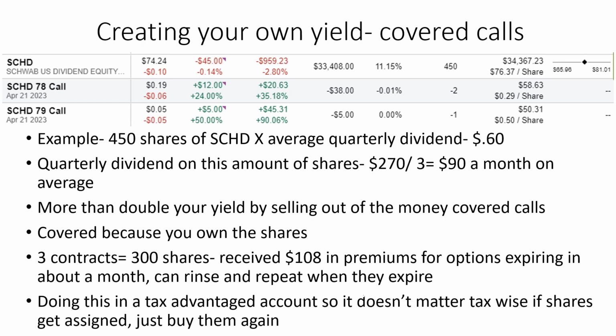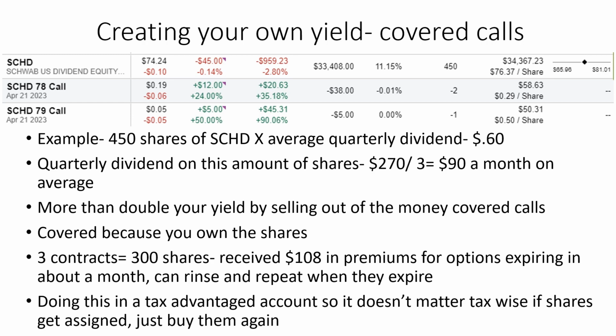You can more than double your yield by selling out of the money covered calls. They're considered covered calls because you actually own the shares that you're selling the options on. So the 3 contracts in this case that I've sold are 300 shares worth, so I still have 150 shares that are not covered. I received $108 in premiums for selling the 3 contracts. They're expiring in about a month in April, and you can rinse and repeat when they expire.